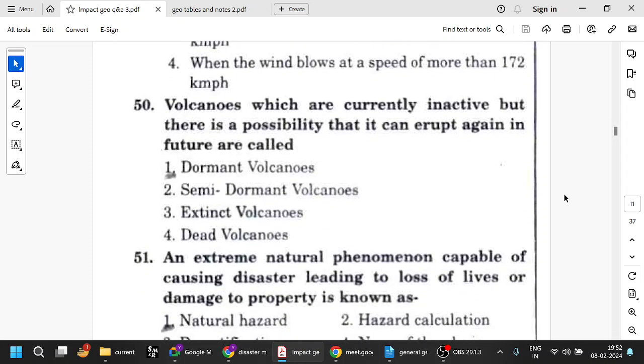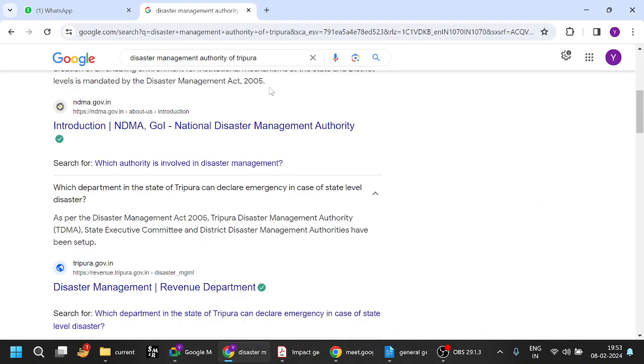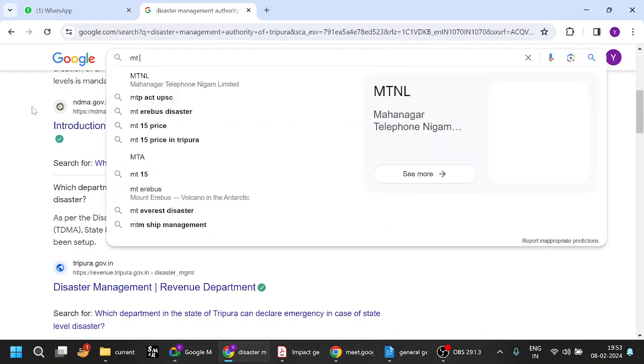Volcanoes which are currently inactive, but there is a possibility that they can erupt again, are called dormant volcanoes. If it is an active volcano, it will be erupting regularly, like we see in examples such as Mount Krakatoa. There are several famous volcanic mountains, Mount Etna, Mount Vesuvius. All these things are very important from a general geography point of view.